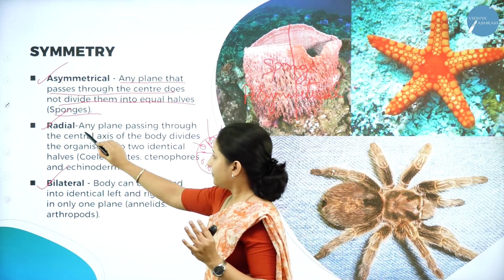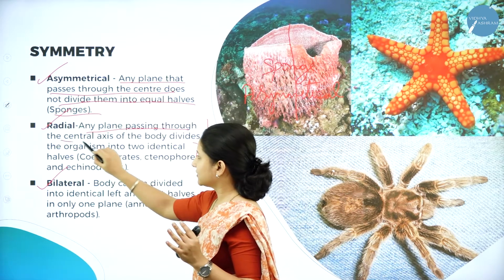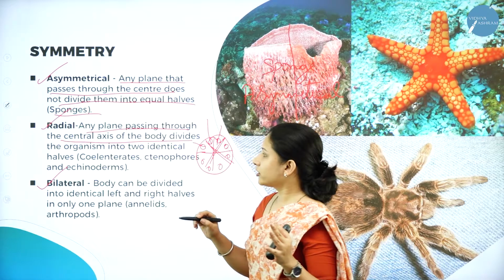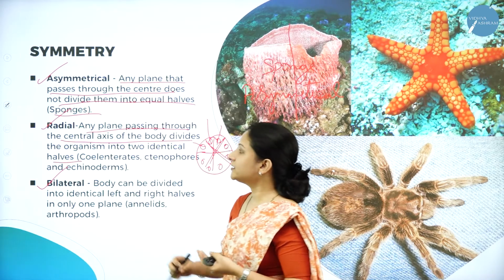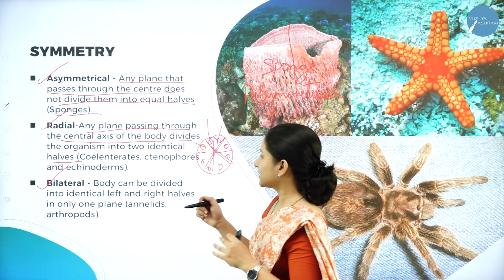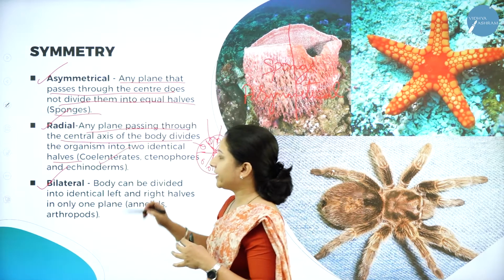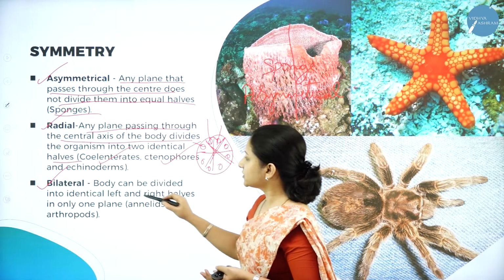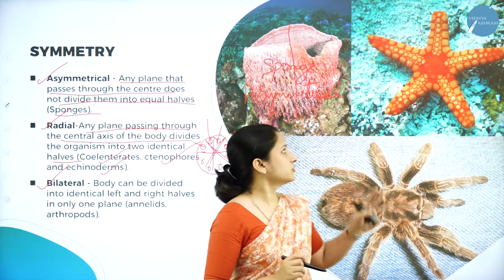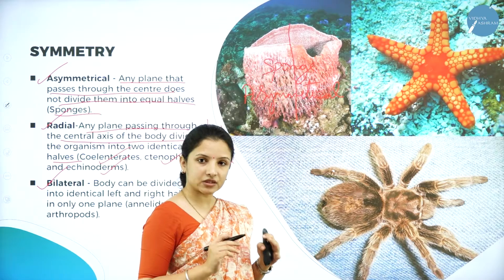Any plane passing through the central axis that divides the body of an organism into two identical halves is called radial symmetry. The best examples I can give are the phylum Coelenterata, that is the coelenterates, the ctenophores and the echinoderms. Here I have taken the example of the starfish.